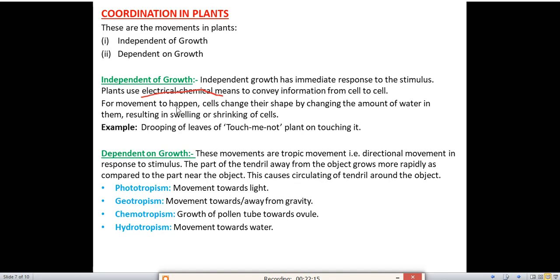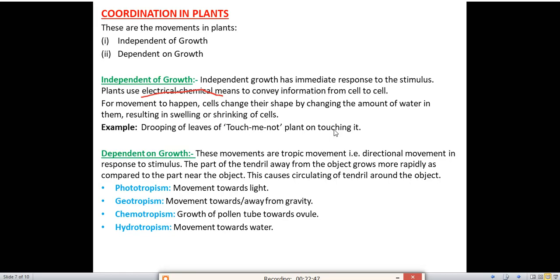For movement to happen, cells change their shape by changing the amount of water in them, resulting in swelling or shrinking of cells. For any movement in the plant, the cells change their shape by changing the amount of water present in them. If they lose water, they will shrink, and if they gain water, they will swell. Example, dropping of leaves of touch me not plant on touching. You have seen touch me not plant. When you touch it, what happens? Its leaf closes.